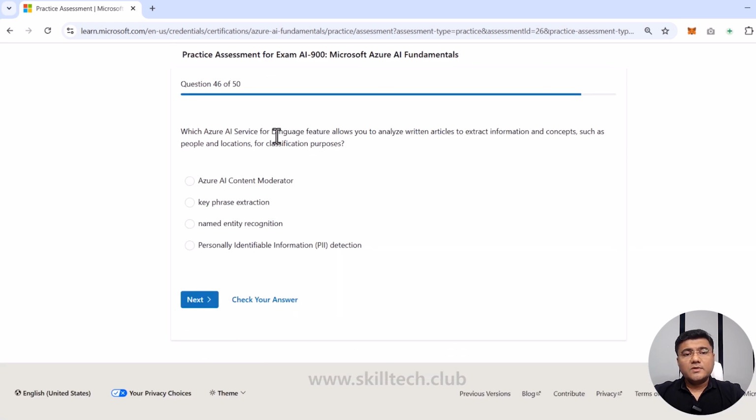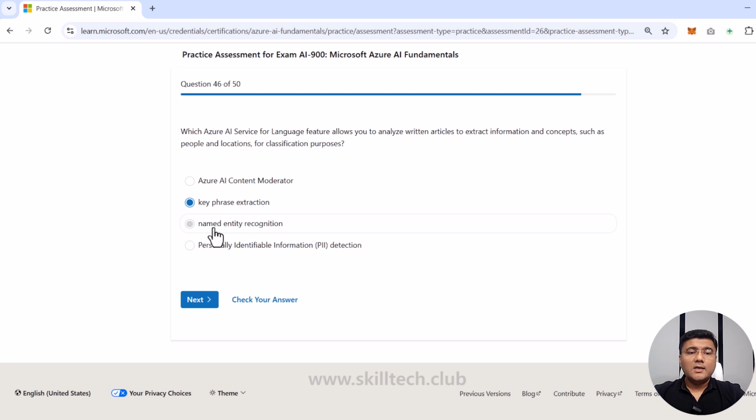Which Azure AI service for language feature allows you to analyze written articles to extract information and concepts such as people and location for classification purpose? Now, in this question, they are actually asking about written articles and to extract information and concepts from that. So obviously, key phrase extraction can be doing this thing. They are also asking for people, location for classification purpose.